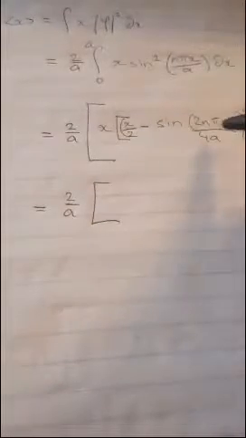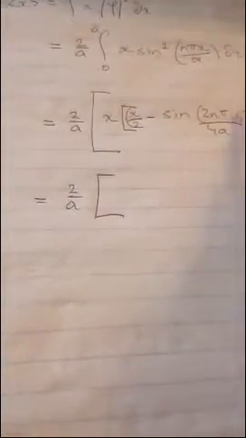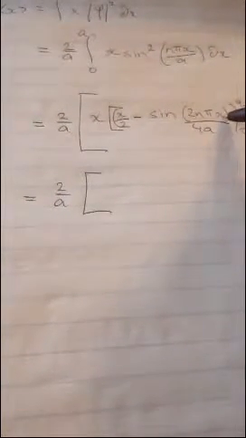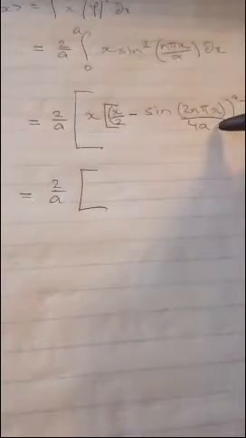Okay, so what's that? Well, that's 2 over a, and then we put a in here, and we know that that's going to make that 0, and it's going to be 0 either way. Because when you put a in here, a 2n pi a over 4a, hold on a sec, what have I done?